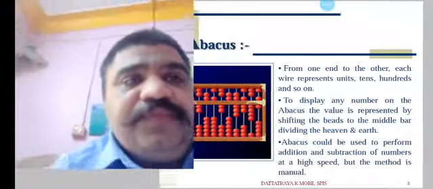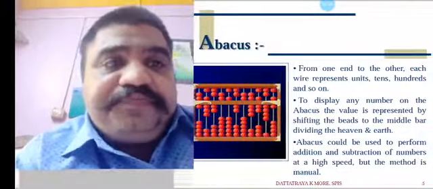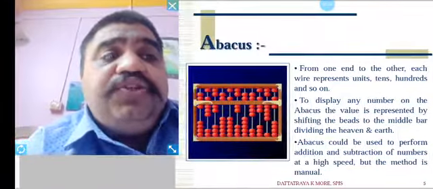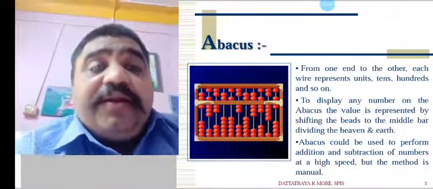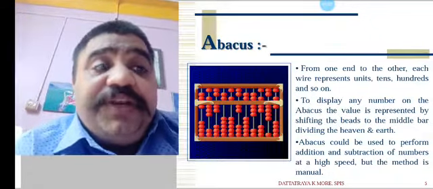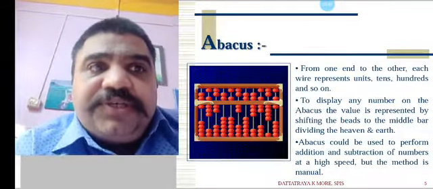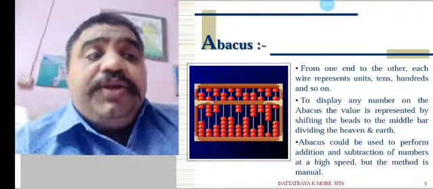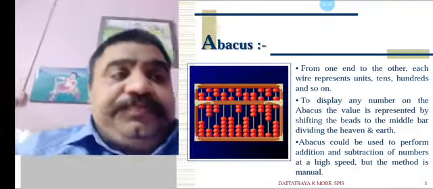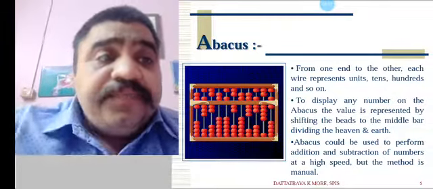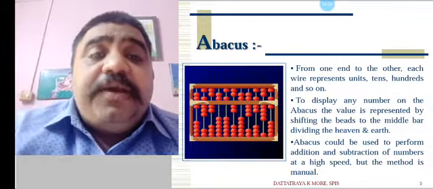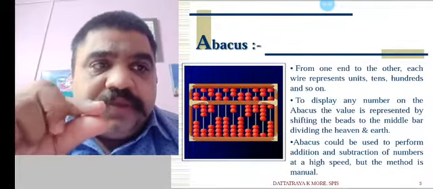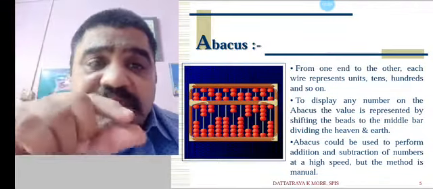Let us see the working of the abacus. From one end to the other, each wire represents units, tens, thousands and so on, how we count numbers. To display any number on the abacus, the value is represented by shifting beads to the middle bar dividing the heaven and earth.